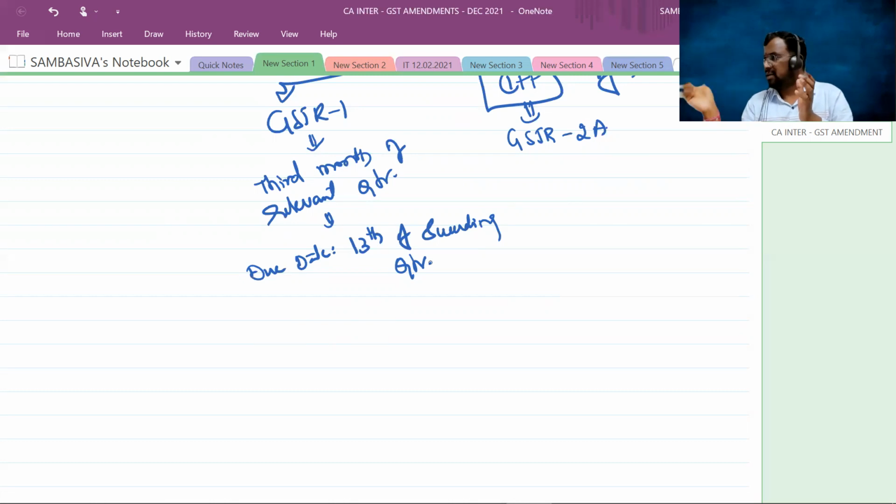The details will be reflected in GSTR 2A. On 11th, some more invoices are uploaded. 12th, some more. So as and when the supplier uploads invoices into the GSTR 1, the GSTR 2A automatically changes. Now the recipient will get confused: what is my ultimate input tax credit eligibility? To know this, he has to wait up till midnight of the 13th.